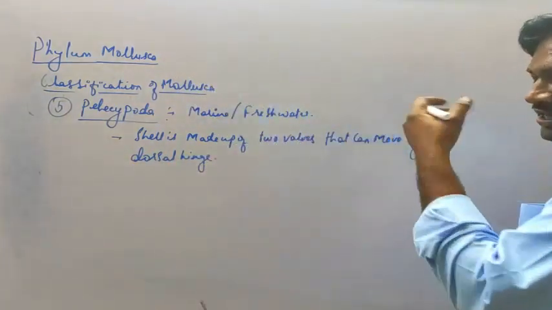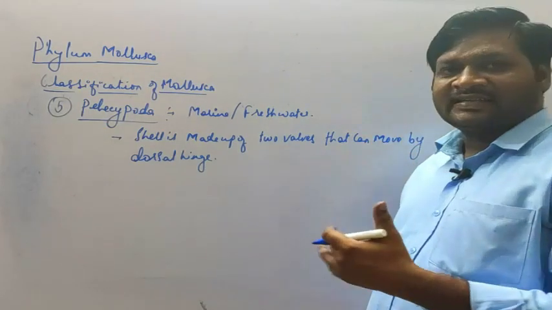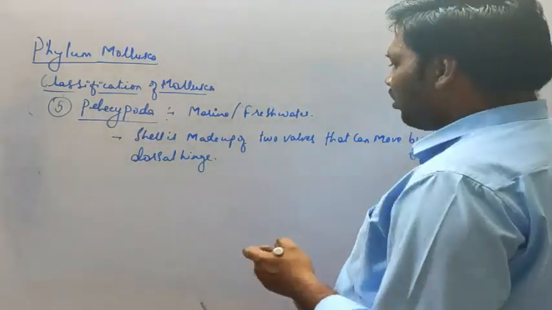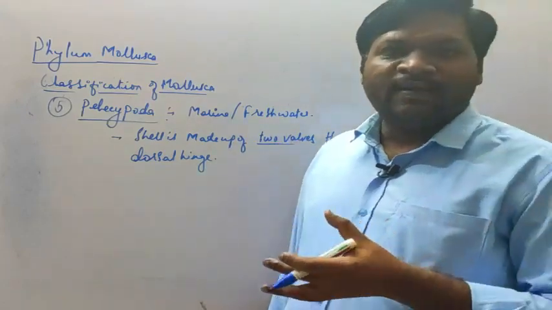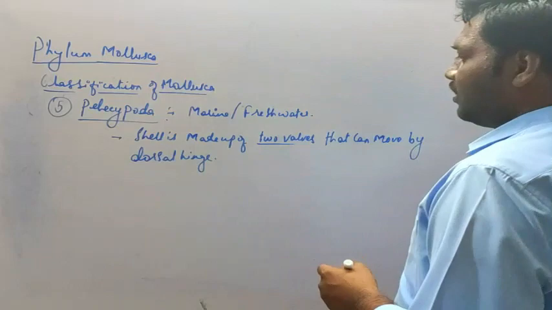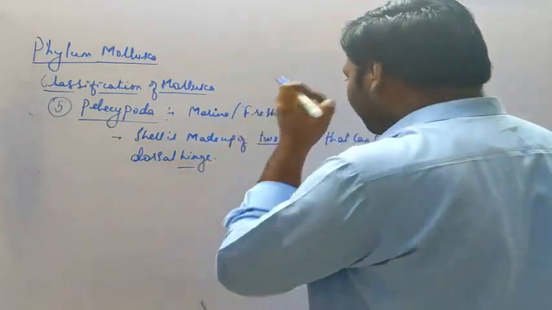So basically at the dorsal part of this shell there is a wall, or a valve, which helps in the movement. So that hinge means it is a joint over there. So the shell shows the movement over there.